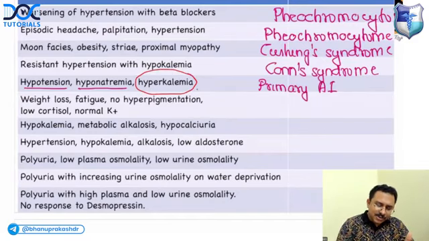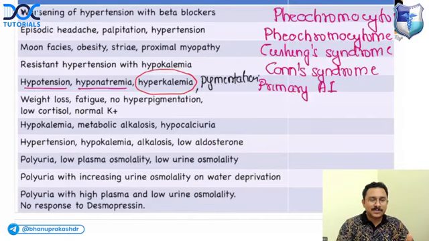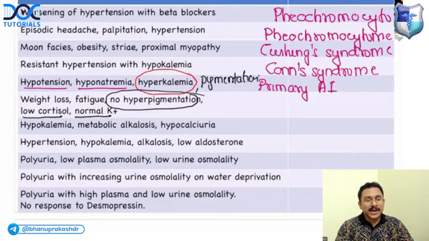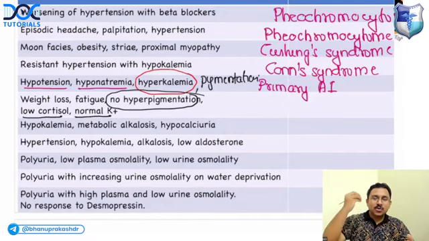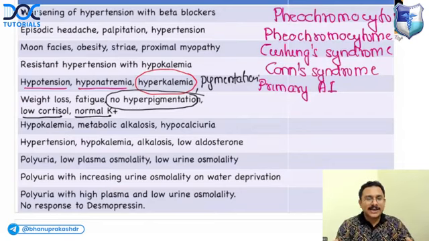And this patient can also have pigmentation. Primary adrenal insufficiency can have pigmentation. But if a patient has weight loss and fatigue, which are non-specific symptoms, but there is no hyperpigmentation, the cortisol is low and the potassium is normal. See, for producing hyperpigmentation, you need an increase in ACTH, which has MSH-like activity.